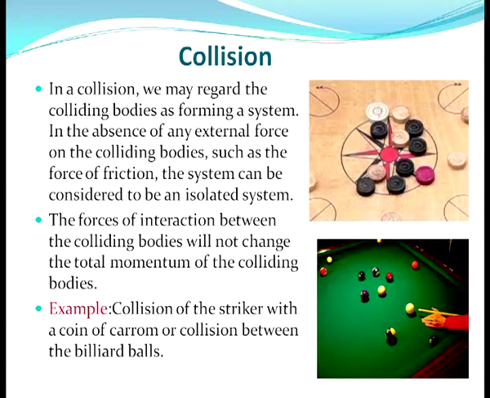In the absence of any external force on the colliding bodies, such as the force of friction, the system can be considered to be an isolated system. So the forces of interaction between the colliding bodies will not change the total momentum of the colliding bodies. You have seen this type of collision in carom and billiard balls. These are examples of collision, and here the conservation of momentum takes place.